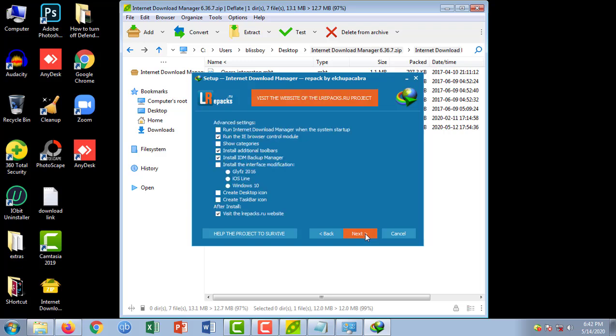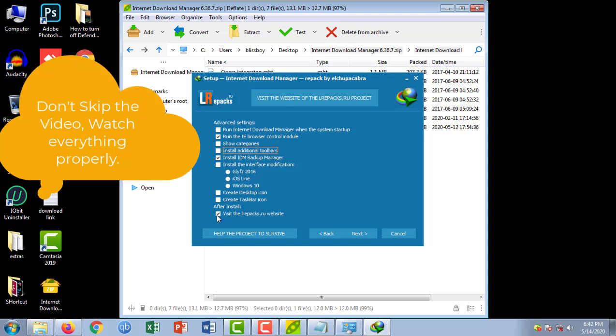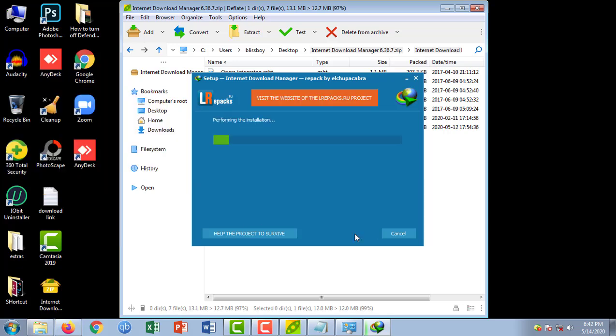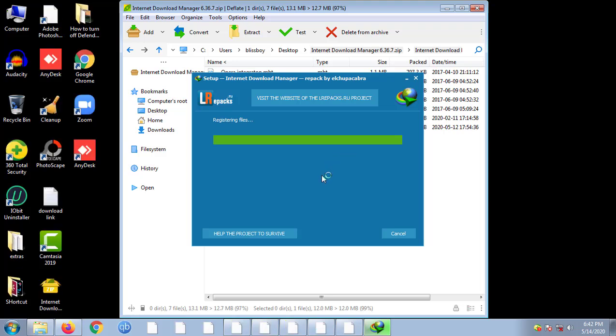So again click next. Now here you can see different options. From here you don't need to install additional toolbars, so you can uncheck it, and then this last one, visit this website, uncheck it. Other things leave as they are and click next. Now it is installing. It might take some time.